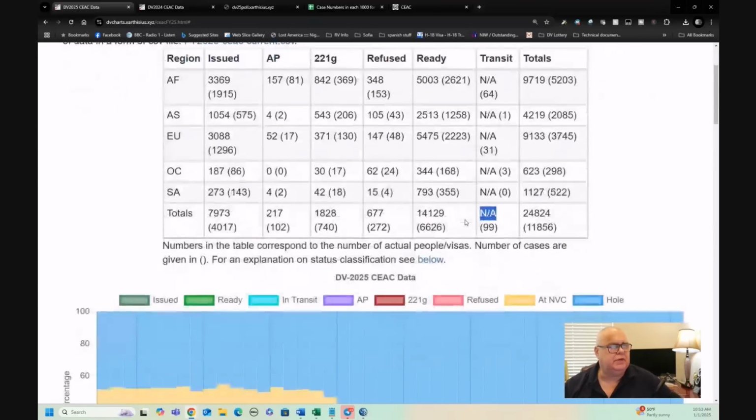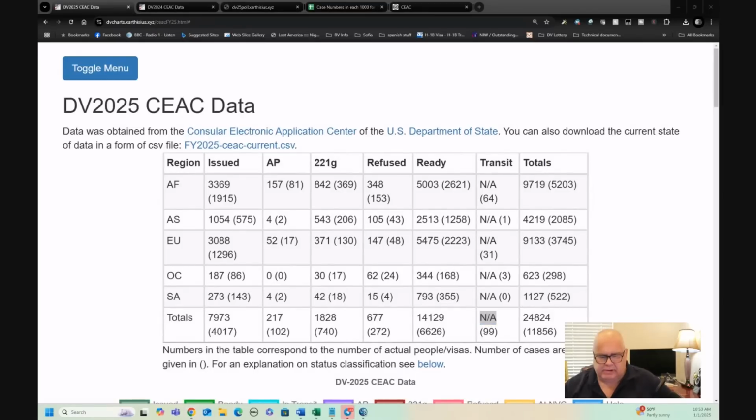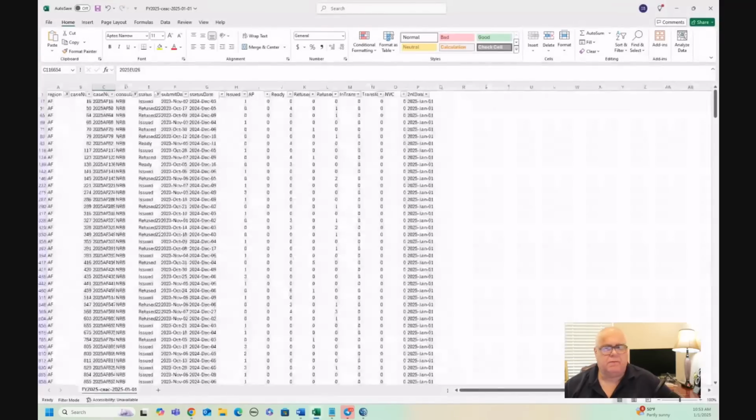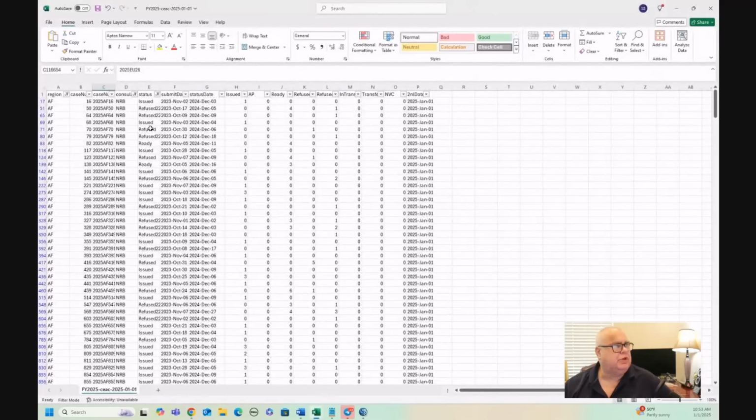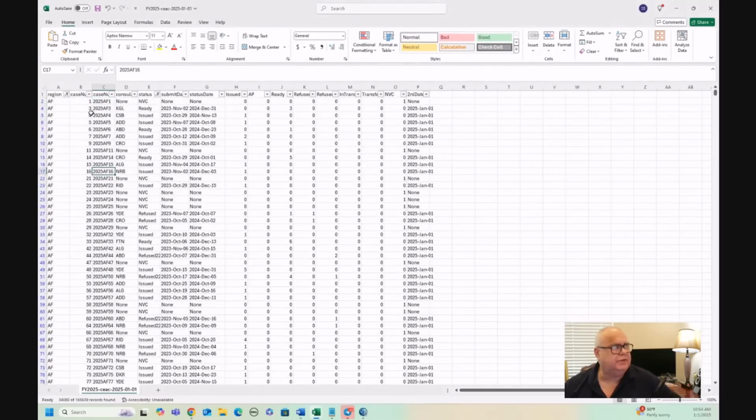As we go down this page, by the way, I just want to point out to you, you can download the exact data. Let me just pull this across. Yeah, there. You can download this exact data yourself because Xarthisius makes that available to you. So if you're good with spreadsheets, you can come in here and you can see all of that data on every single case. So you can see, for example, I've got this set up for Nairobi at the moment. I'm looking at Nairobi. But you can have a look at all the cases.